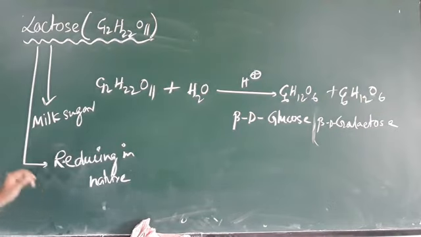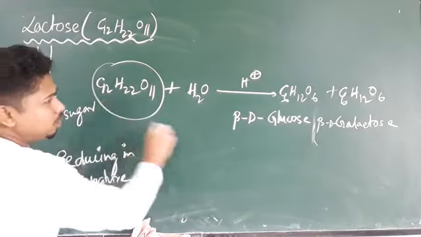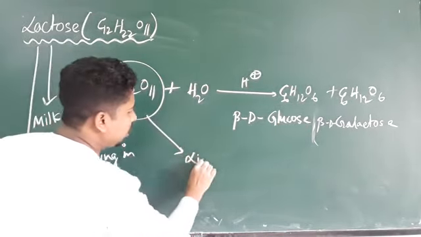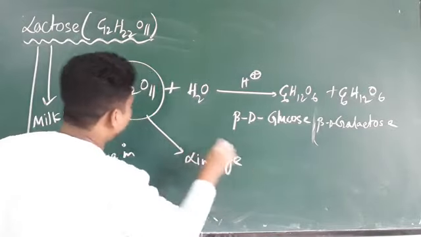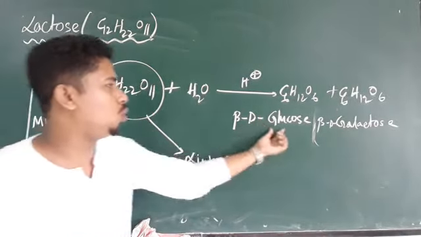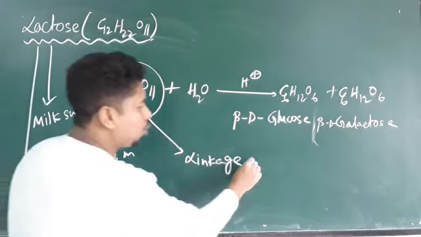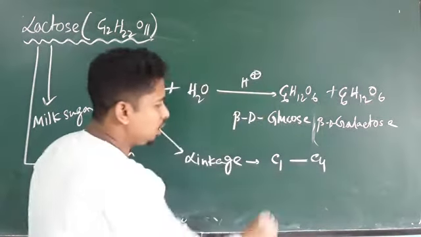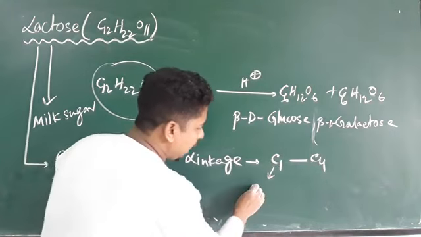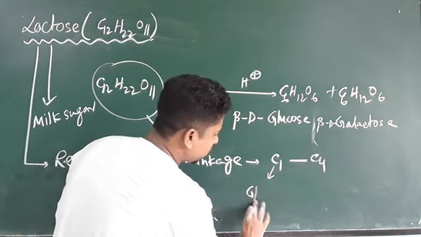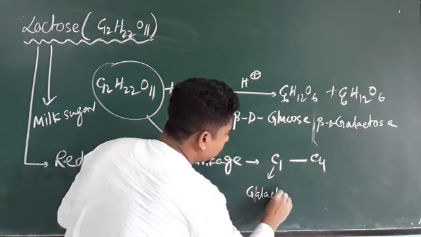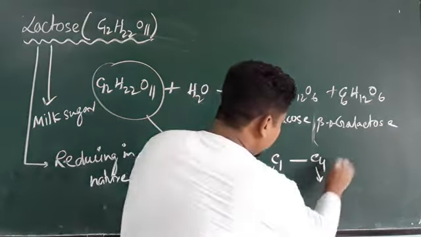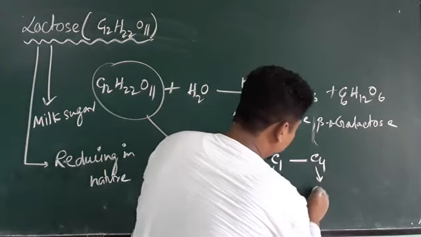Now, in this lactose molecule, the glucose and galactose are linked. The linkage is this: they are linked with a carbon 1 and carbon 4 linkage. This carbon 1 will be from galactose, and the fourth carbon from glucose.